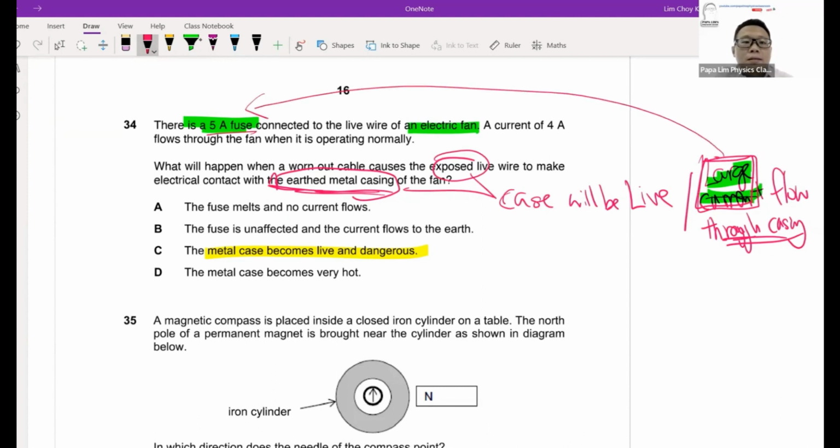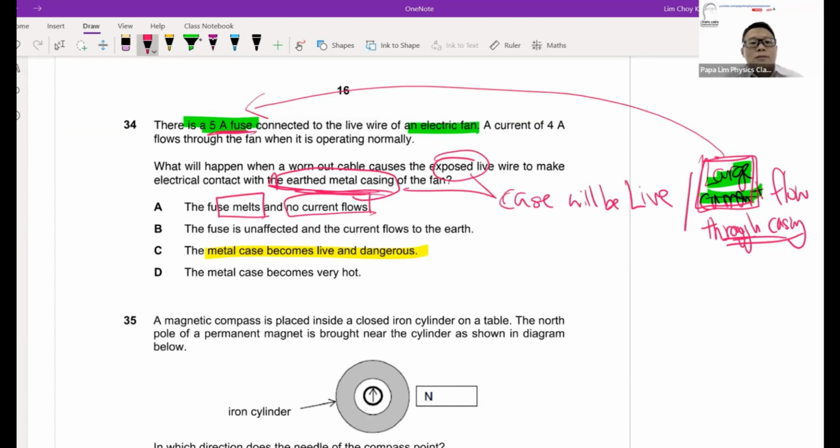So with that, with current higher than my fuse rating, you will find that my fuse will actually be activated. The fuse will start to melt. And upon melting, the eventual state of this particular fan with this particular fault is that the fuse will melt and the current will stop flowing. The fuse will disconnect the fan from high voltage, and no current will flow through, even through the casing.